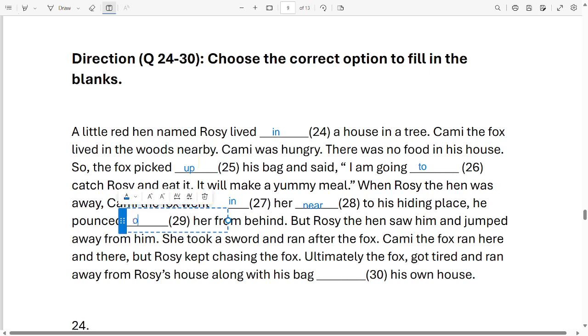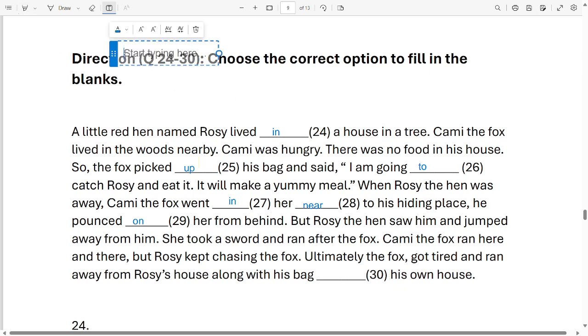He pounced on her from behind, but Rosie the hen saw him and jumped away from him. She took a sword and ran after the fox. Cammy the fox ran here and there, but Rosie kept chasing the fox. Ultimately, the fox got tired and ran away from Rosie's house along with his bag, dashed to his own house.